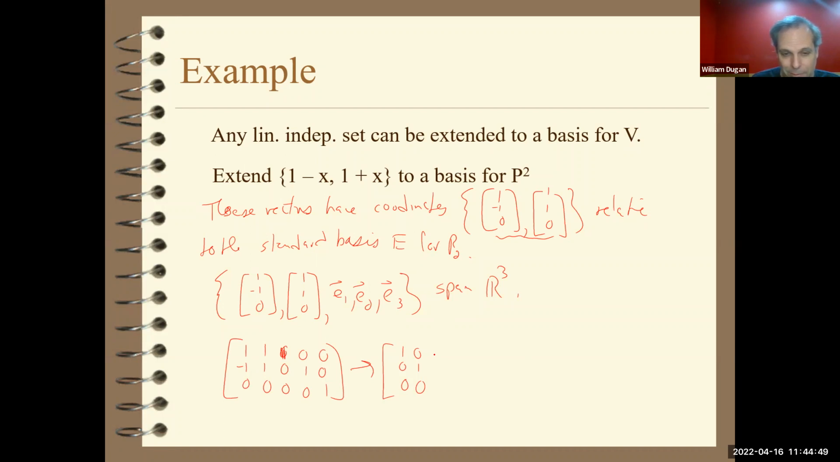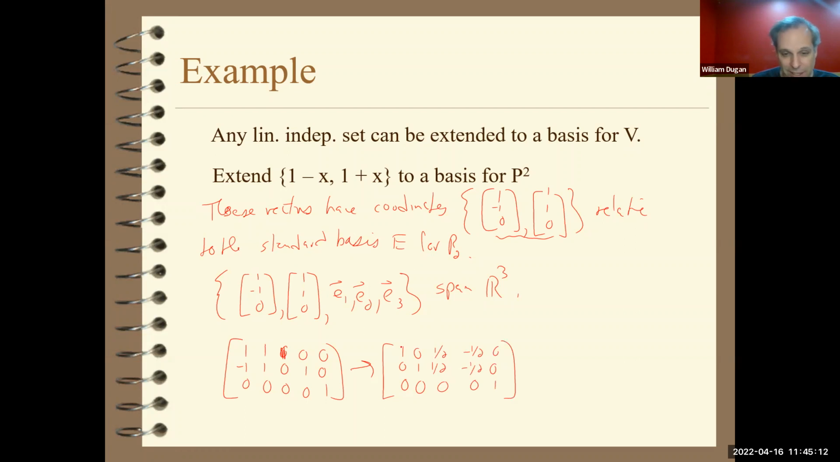I'm trying to do the arithmetic here in my head. So that would be 1/2, maybe 1/2. Yeah, 1/2, 1/2, 0. This would then be negative 1/2, negative 1/2, negative 1/2, and 0. And then you'd have 0, 0, 1.